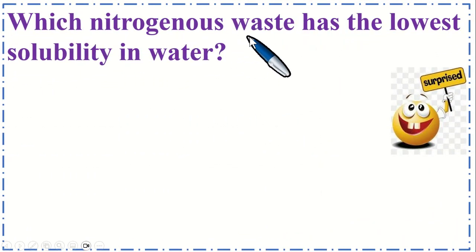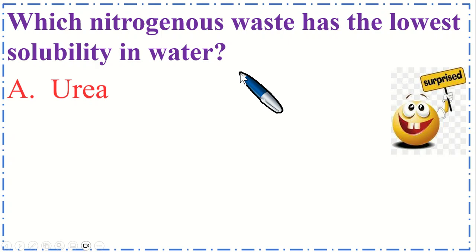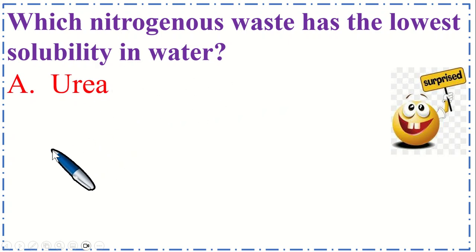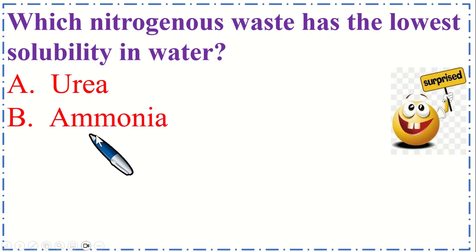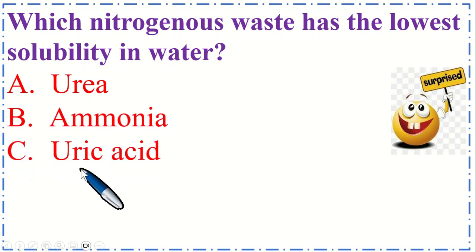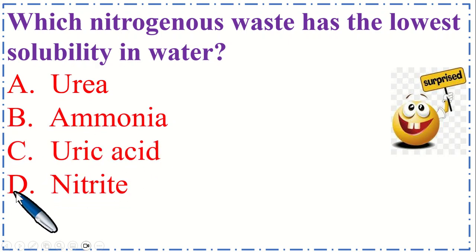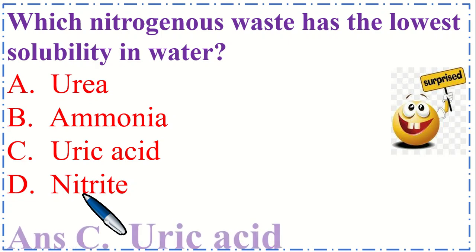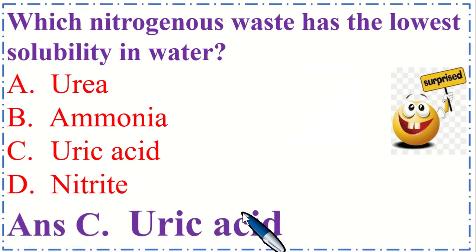Which nitrogenous waste has the lowest solubility in water? Option A, urea. B, ammonia. C, uric acid. And option D, nitrite. So the correct option is C, uric acid.